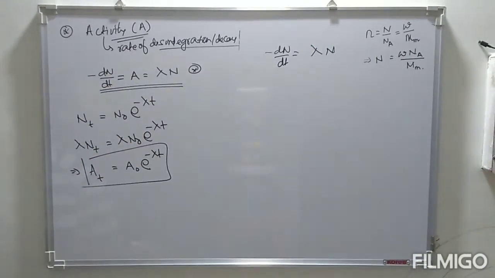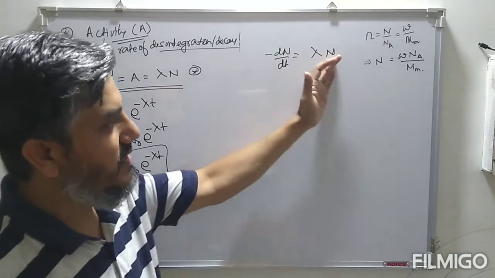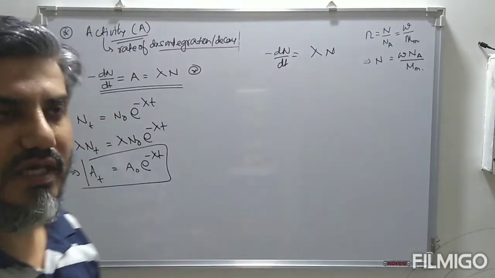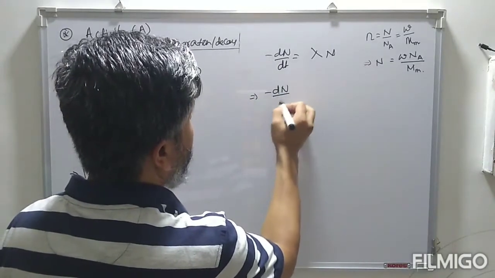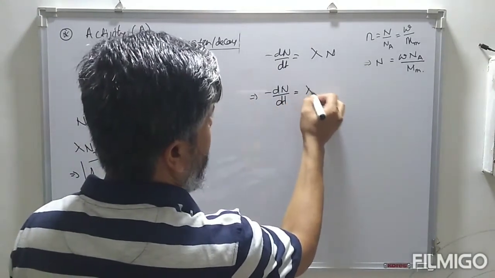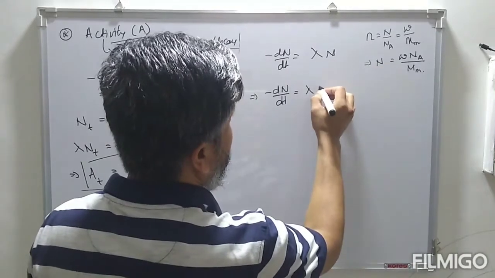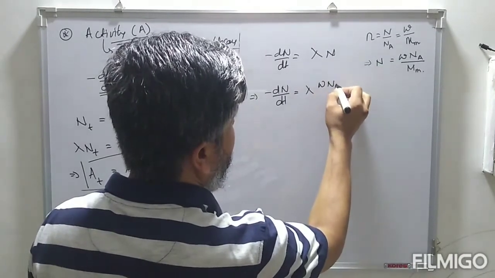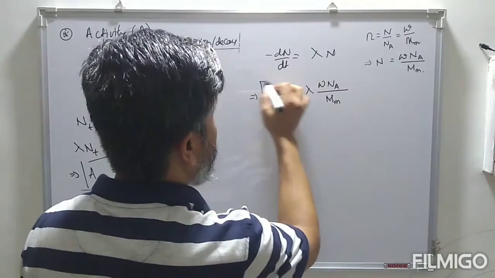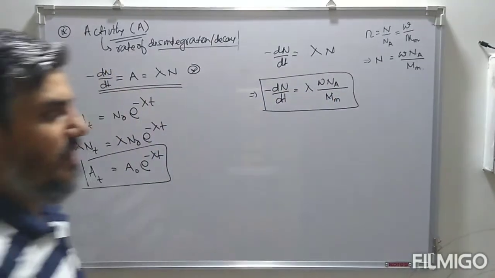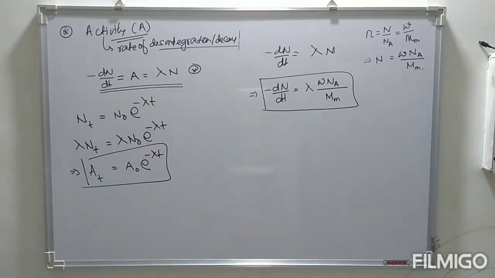Sometimes we also define this in terms of the mass of the active nuclei. Therefore, minus dN by dt is equal to lambda N, which is equal to W N_A divided by the molecular mass. So this is in terms of the mass of the radioactive substance.